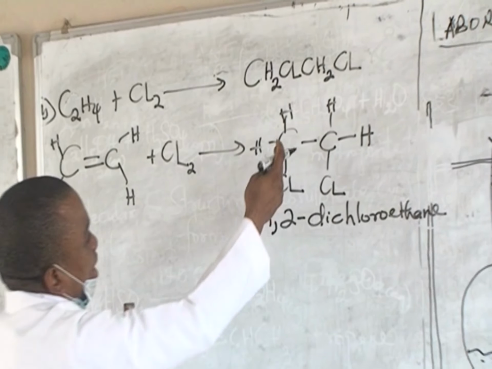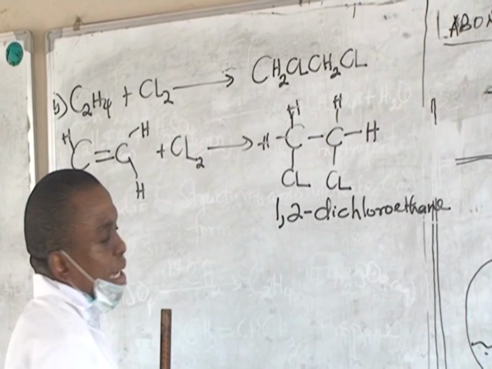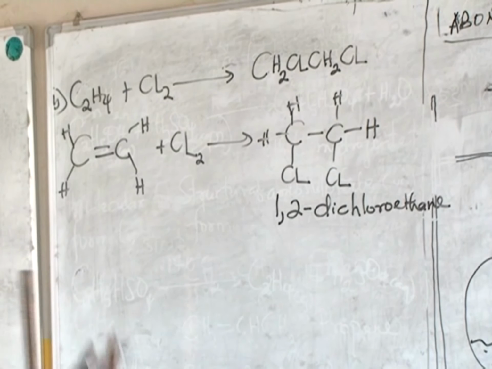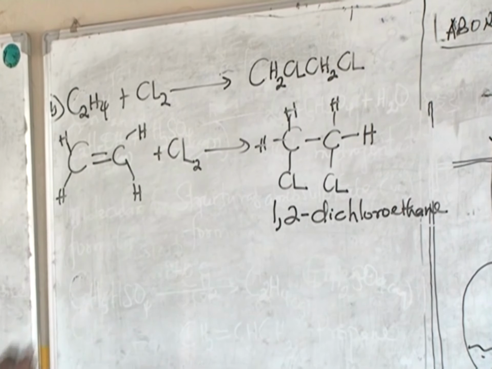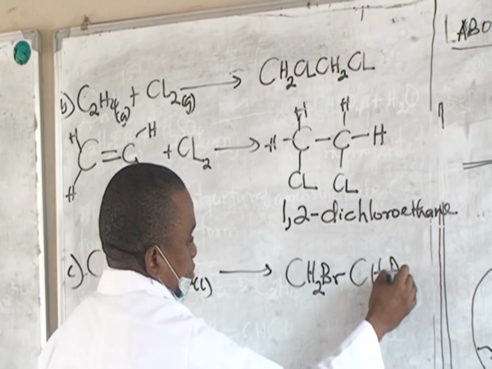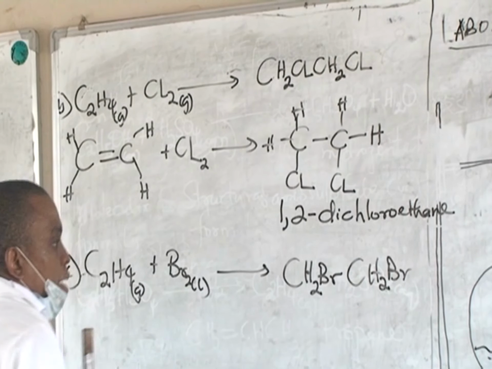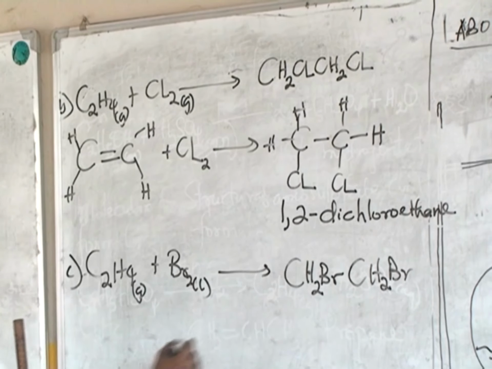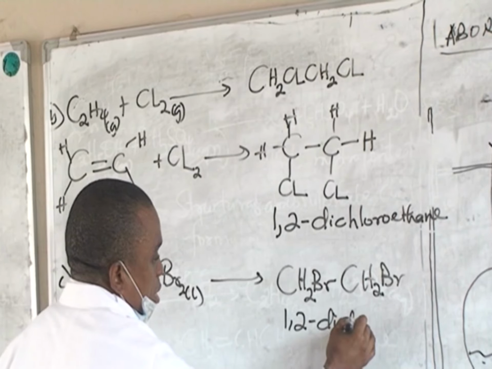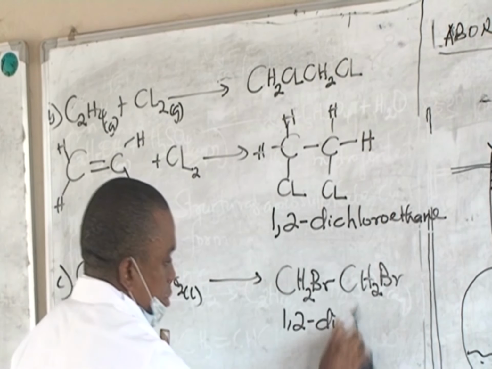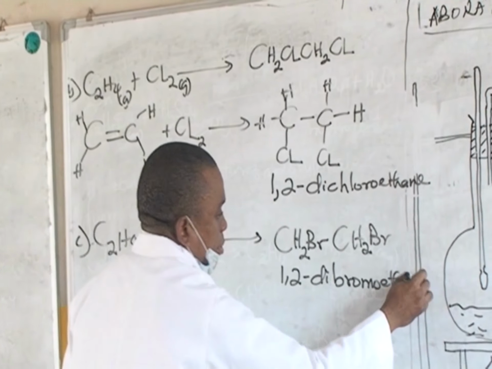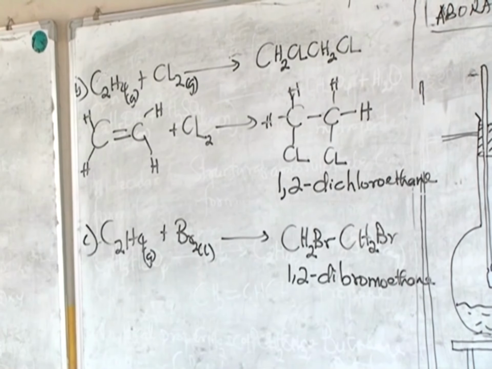And so you now have an ethane compound in which 2 of the hydrogens have been substituted, replaced with chlorine atoms. And so you can also have this for bromine. And this compound is called dibromoethane.